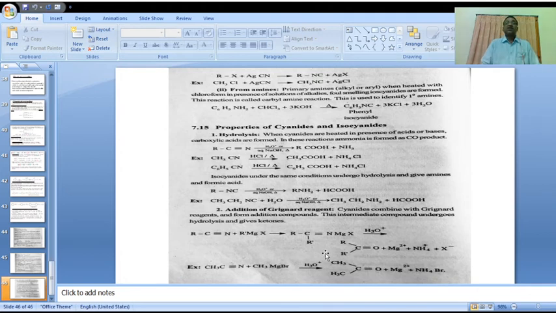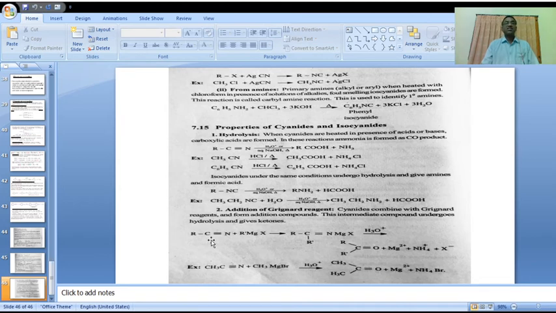Oxidation and reduction reactions are also there. Within 5 minutes we will cover the reduction reaction. If an alkyl cyanide is reduced in the presence of lithium aluminum hydride, it undergoes reduction to give primary amines.